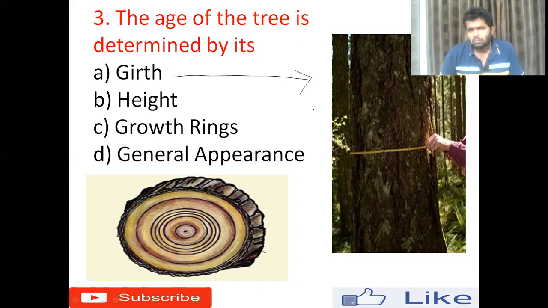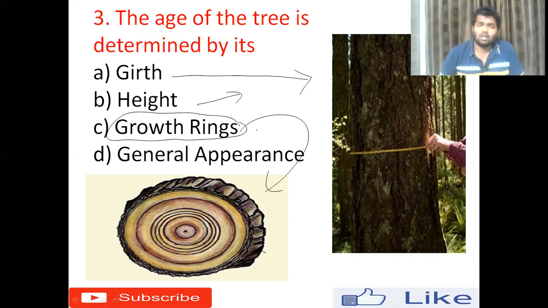Option B is height. Different trees have different heights, so that is a wrong option. Option C, growth rings. By counting these growth rings, we can determine the age of the tree. So the right option for this question is option C, growth rings.